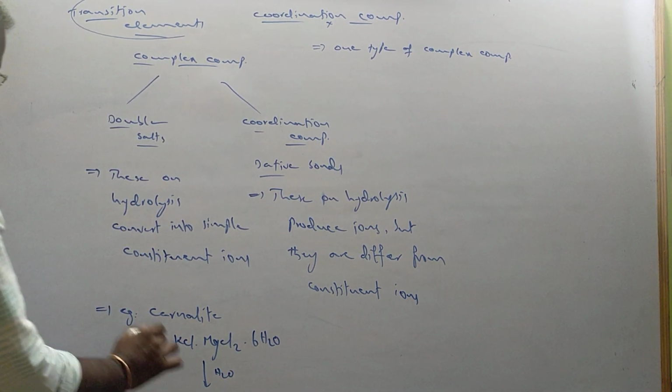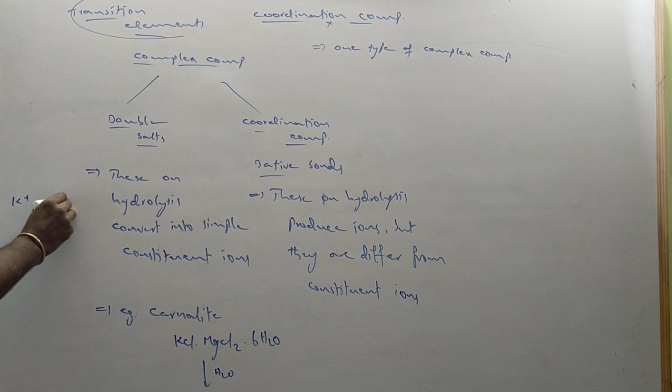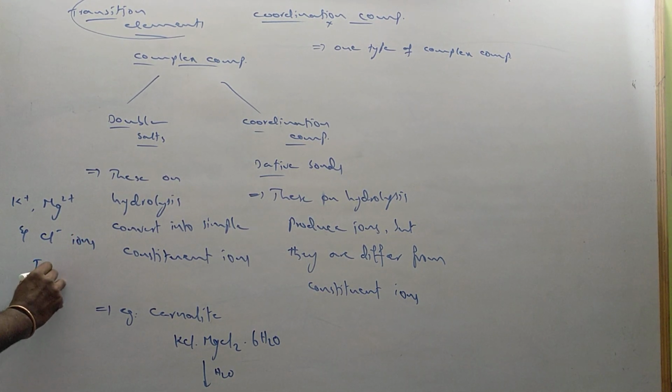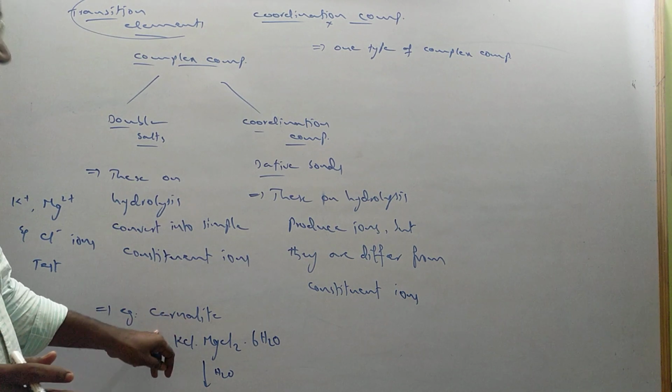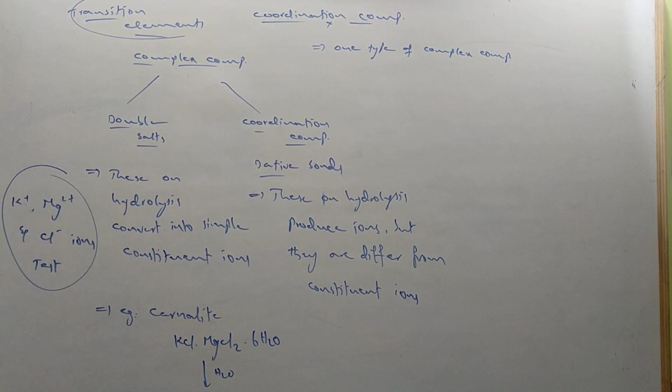K+, Mg2+ and Cl- ions. The double salt solution, the carnallite solution, will give the tests of these ions.